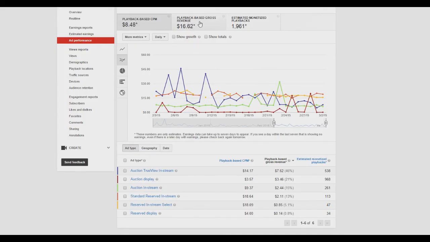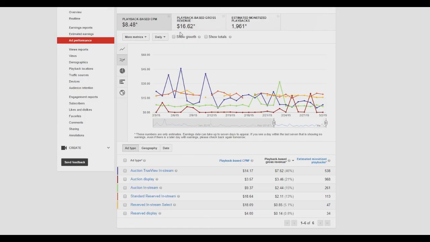And this is your playback-based gross revenue, and that's how much money the advertisers paid. You should never look at this number. This is before Google takes their 55%, and before your network takes their 15%. This is exactly how much the advertisers paid. Then everyone is going to take their chunks out of this, and you're going to get what's left over. So never look at this number. You're never going to get paid anywhere near what your playback-based gross revenue is. I'm just going to tell you that right now.